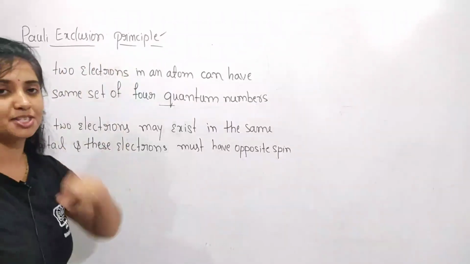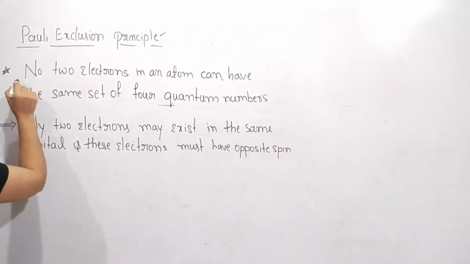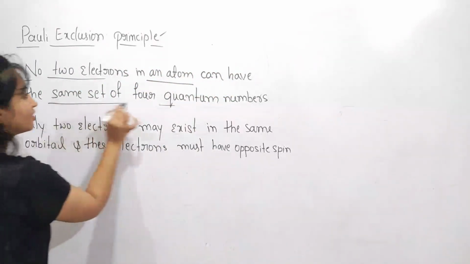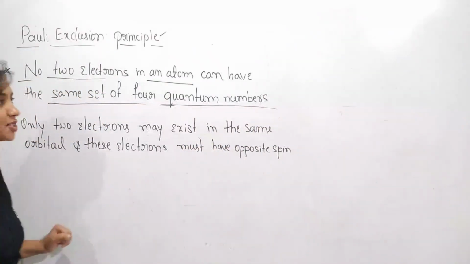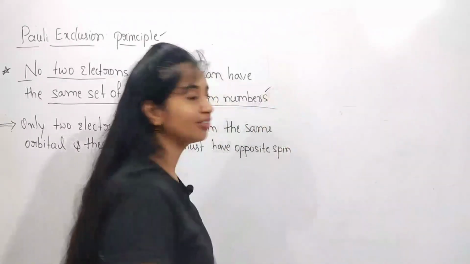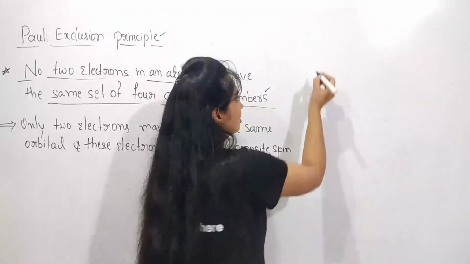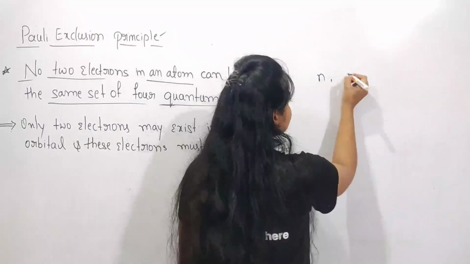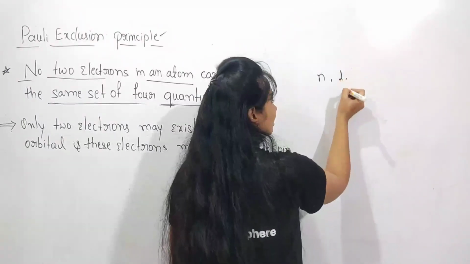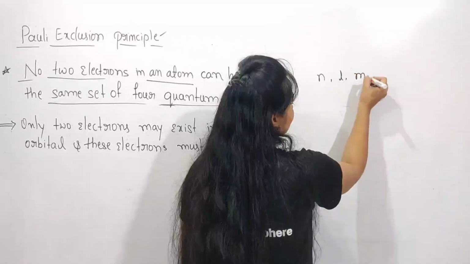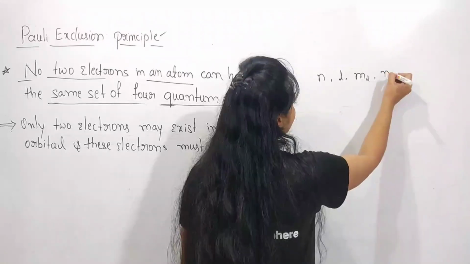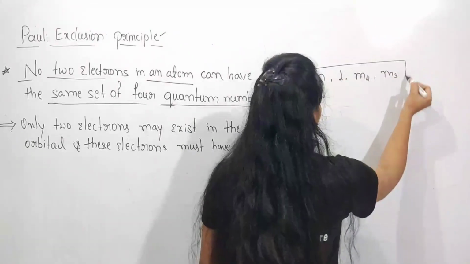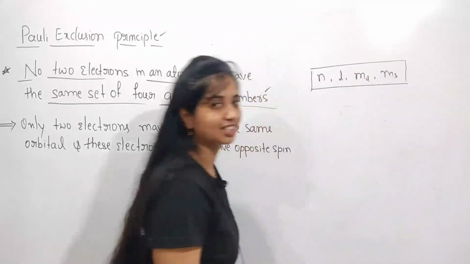Pauli exclusion principle. This principle states that no 2 electrons in an atom can have the same set of 4 quantum numbers. Already you know about this set of quantum numbers. We are having a total of 4 quantum numbers: the principal quantum number n, the azimuthal quantum number l, the magnetic quantum number ml, and the spin quantum number ms or s. So we are having these 4 quantum numbers. These give an address of an electron.